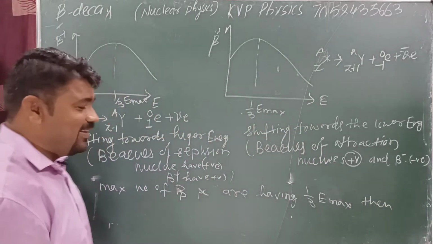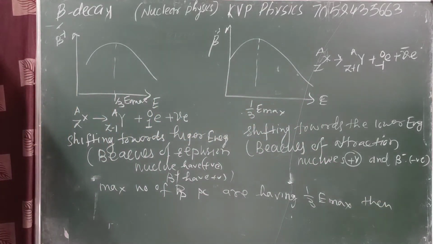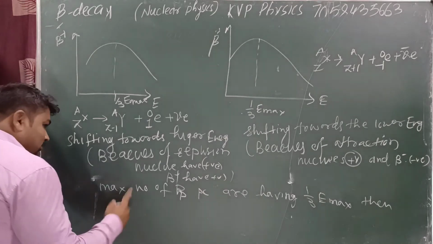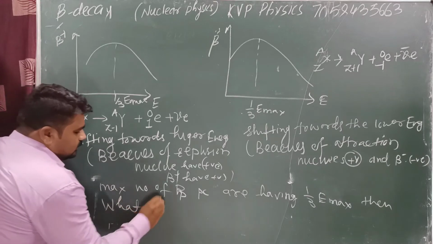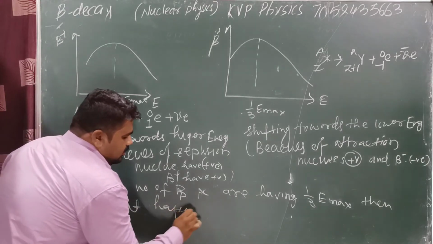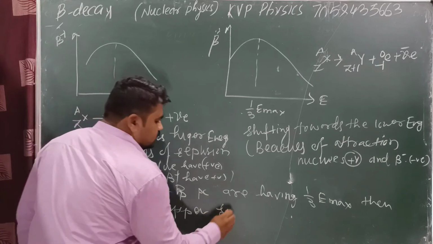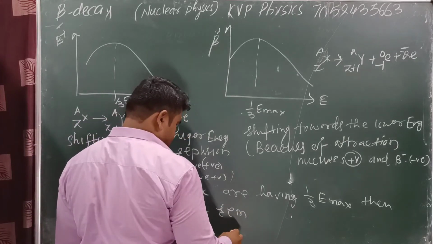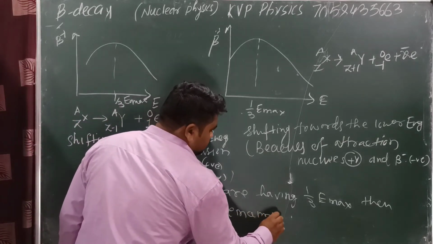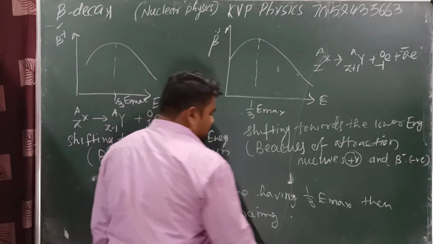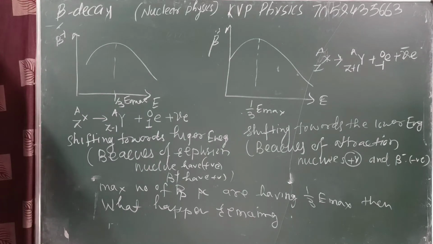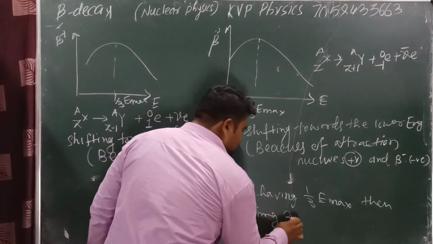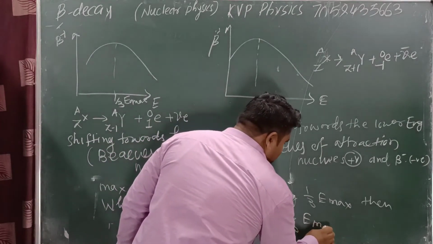If 1/3 went to beta, then the remaining is 2/3. Remaining is how much? 2/3 of Emax is remaining. Yes or no?